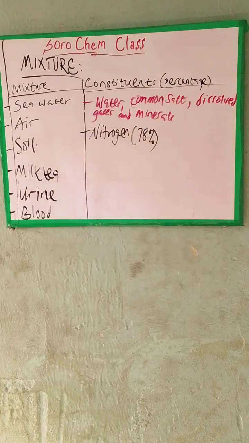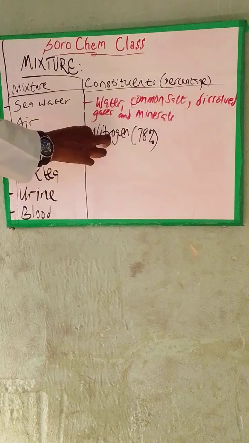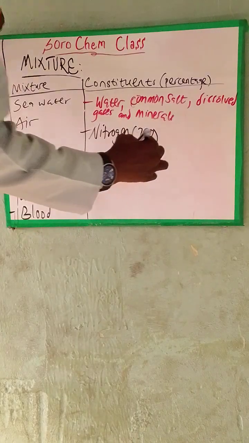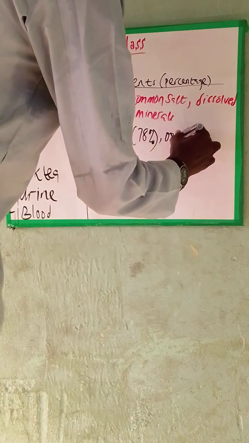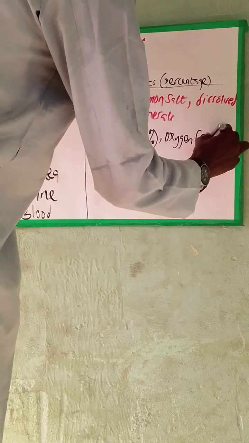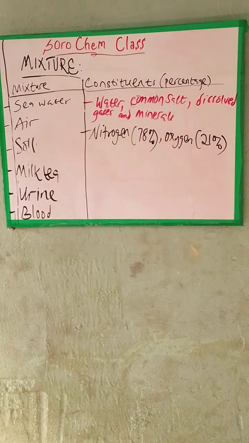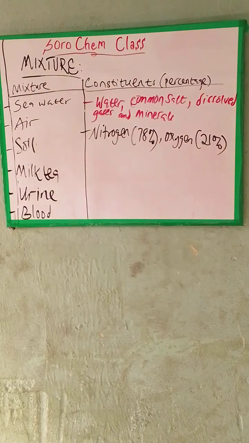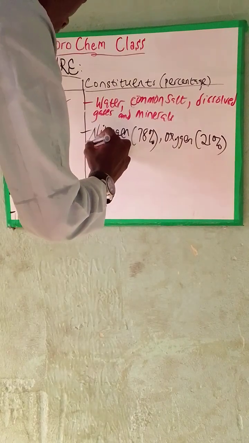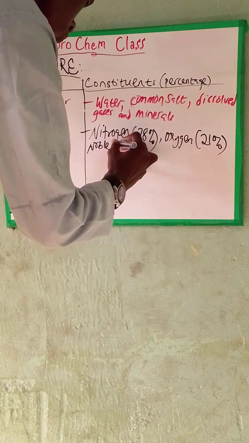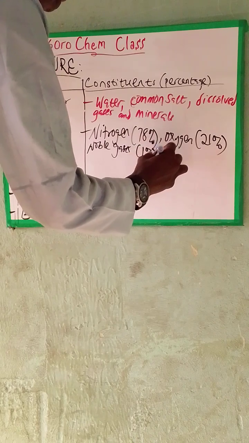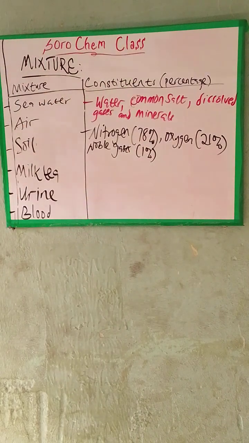Nitrogen is the most abundant element in the atmosphere, with 78%, and oxygen is about 21%. And in this air we can also find noble gases, about 1%.